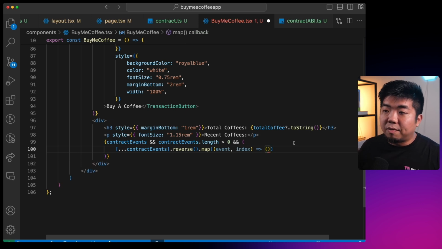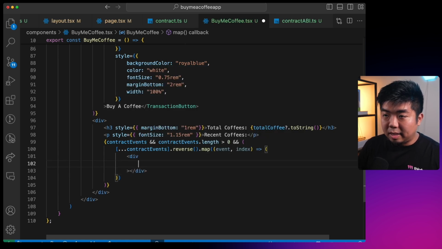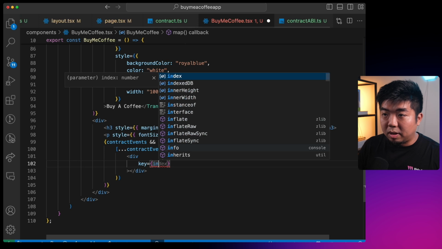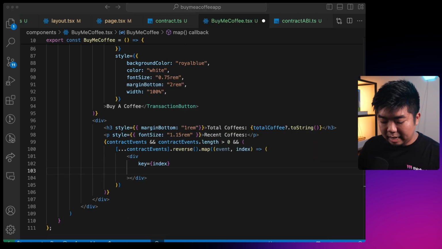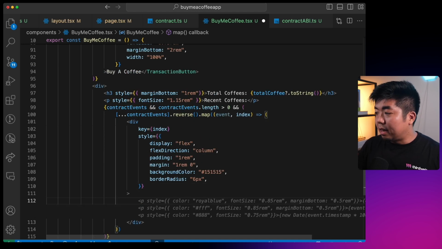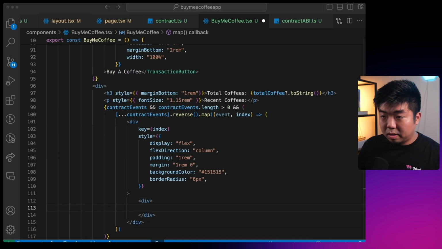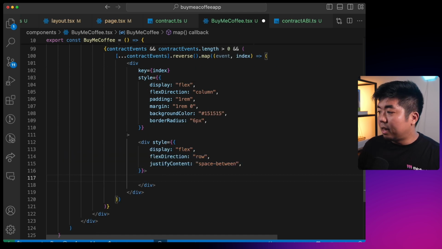So our individual event plus the index of that event. So we're going to create a div here, and we'll say here that this key is going to be our index. And then we'll give this a little bit of styling to make it look more like a card. And then in that div, we're going to create another div here, and we're just going to give this some styling. And in that div, we're going to display some text here.